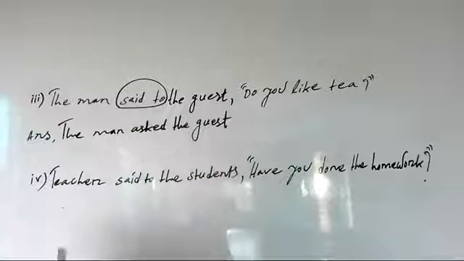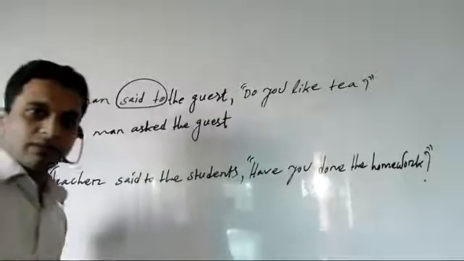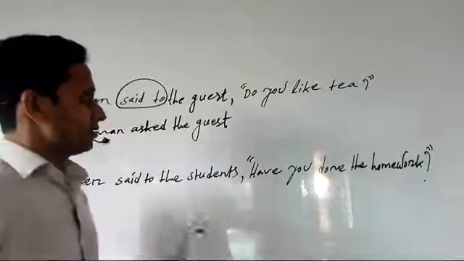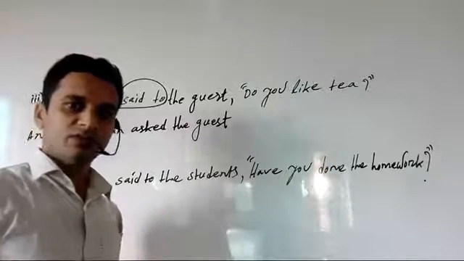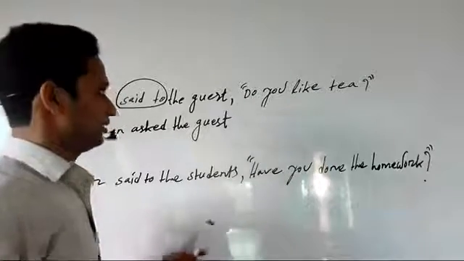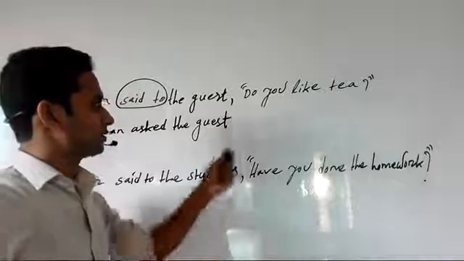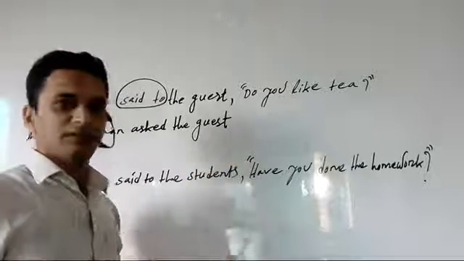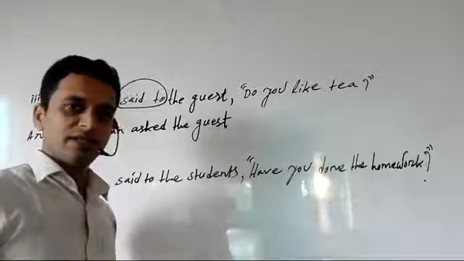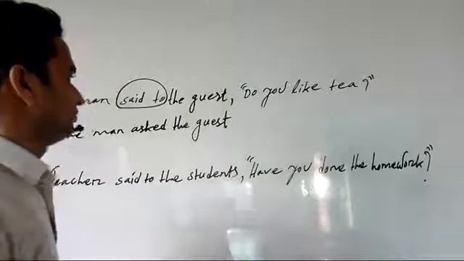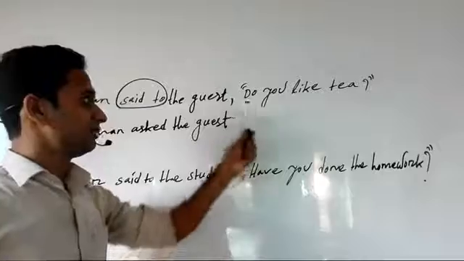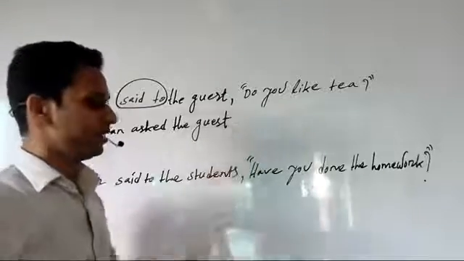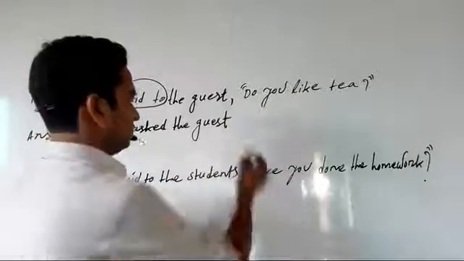Here we know basically interrogative sentences start in two ways. One is with a question word like when, what, why, how, and another is with auxiliary verbs like do, have, can, could, shall, should, am, is, are, and so on. So when an interrogative sentence starts with an auxiliary verb, we should write if.